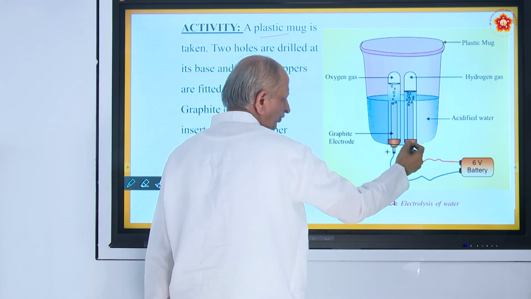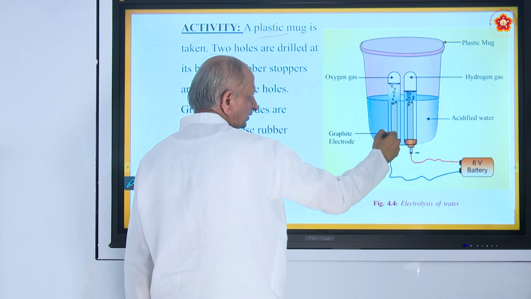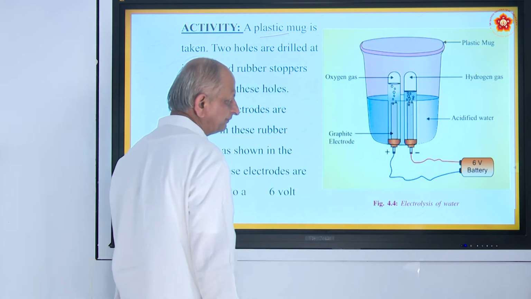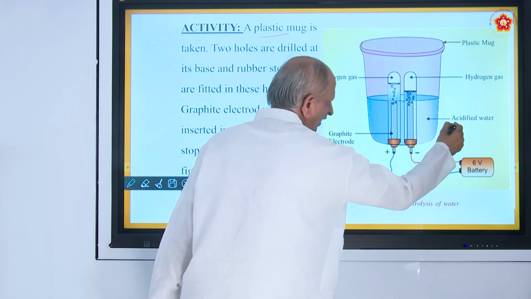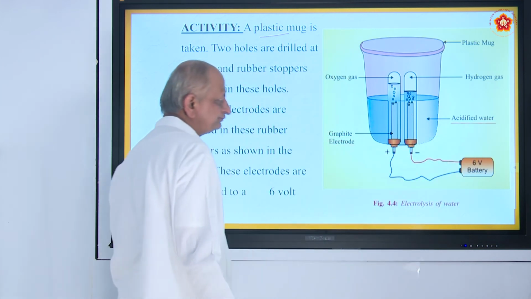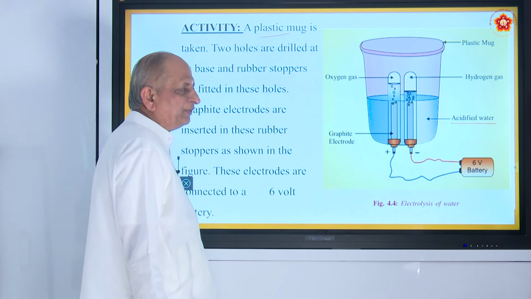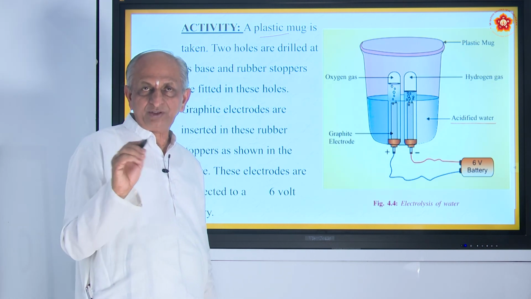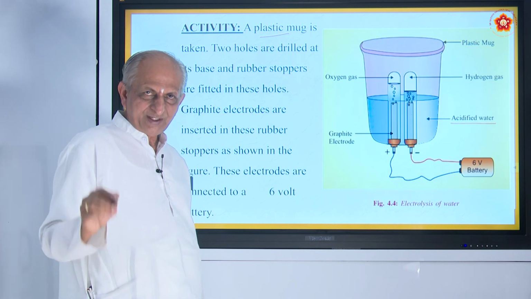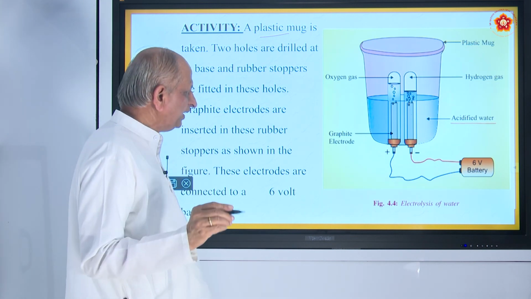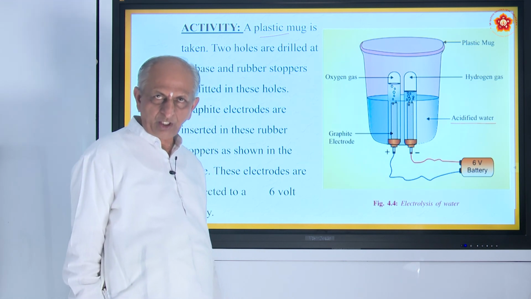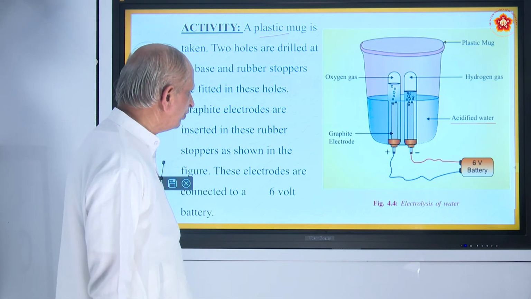These are the 2 holes fitted with the 2 corks. These are 2 test tubes filled with water inserted inside, and you have to take acidified water. Why you must take acidified water? Because water as it is is not a good conductor of electricity. It conducts electricity only in the presence of electrolytes like salt or acid and so on.